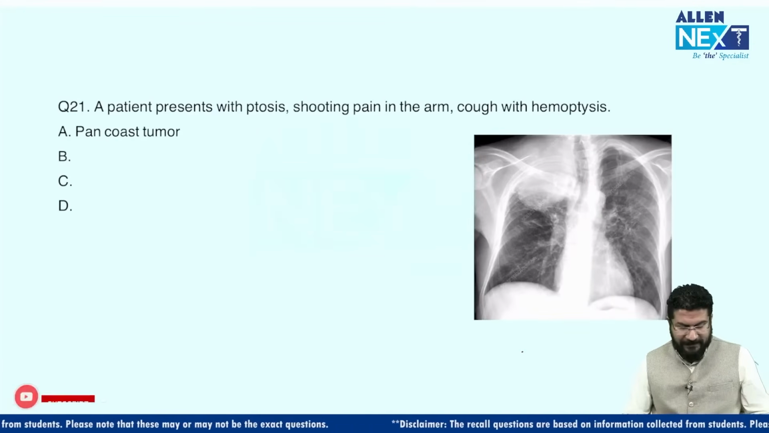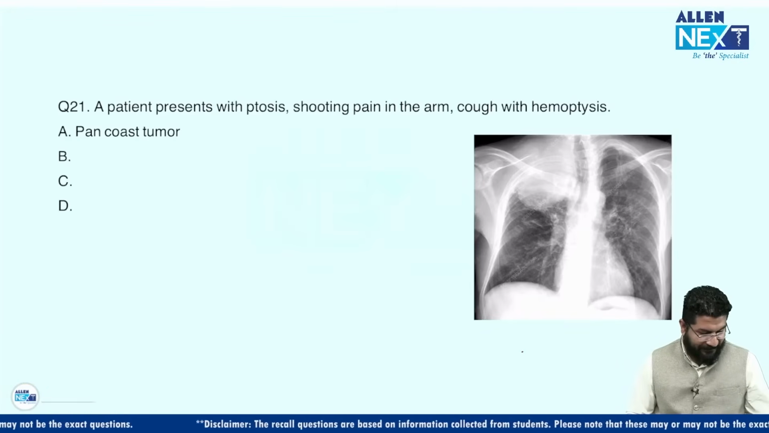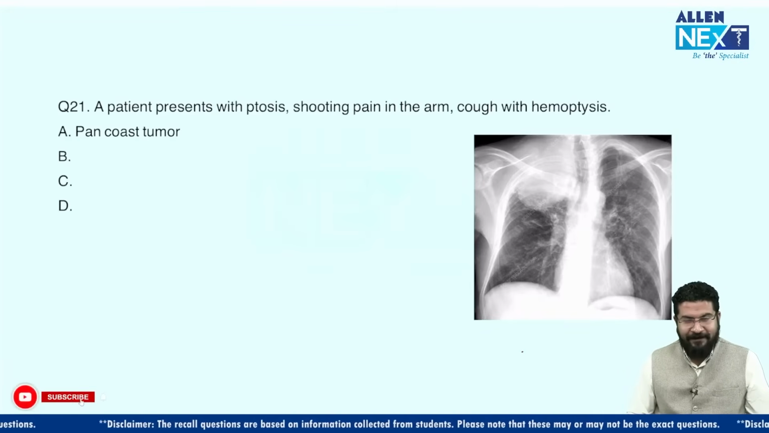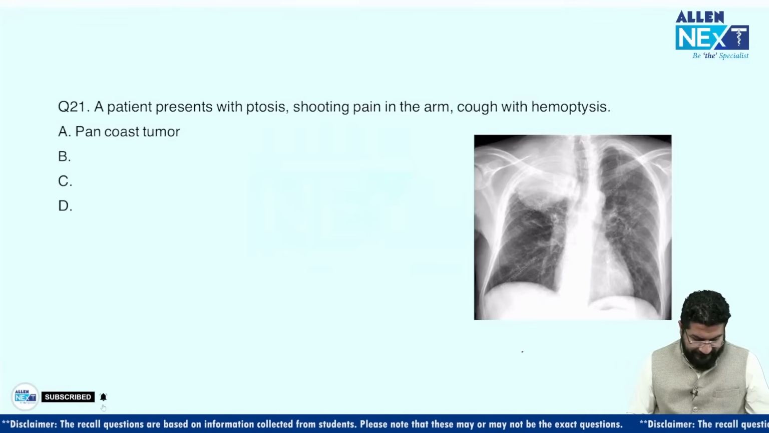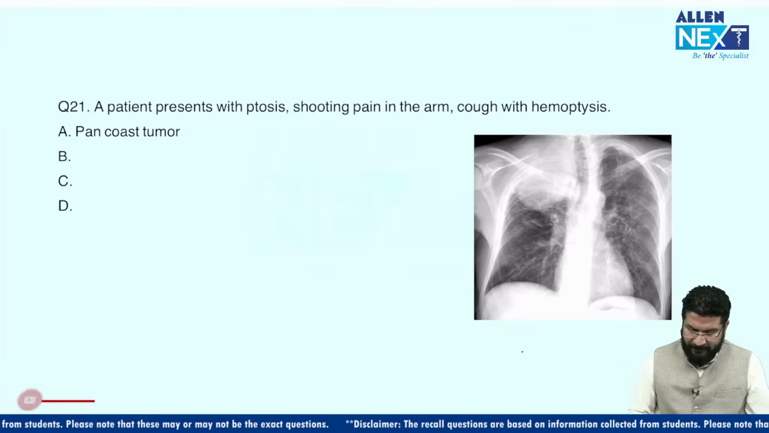I know you guys are tired now in medicine, and many of you don't remember the MCQs. But we have tried to collect a few of them. So try to answer the next one. A patient presents with ptosis, shooting pain in the arm, cough, and hemoptysis. What is the cause?